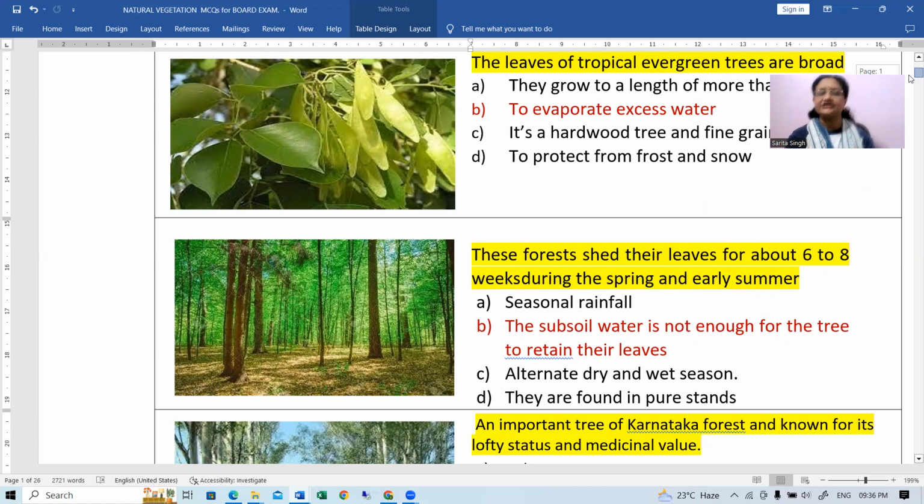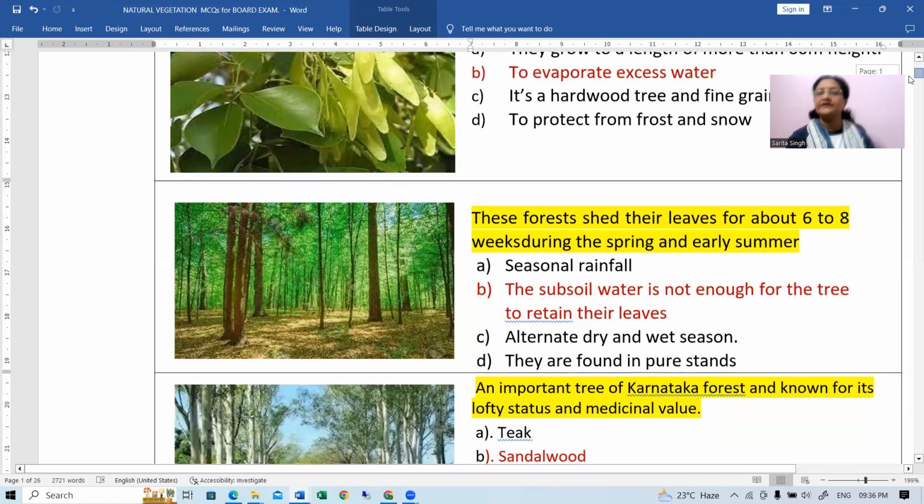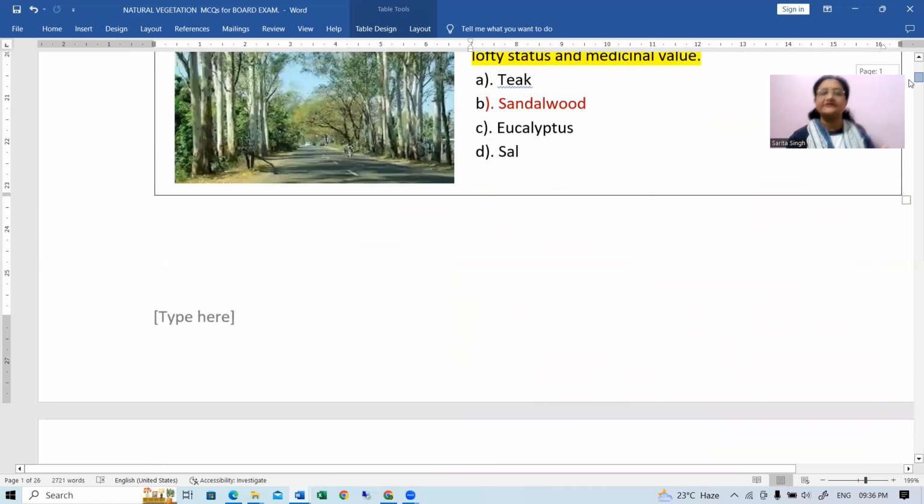उसके लिए आपको इन चारों ऑप्शंस में से आपको सही ऑप्शन चूज करना होगा। Seasonal rainfall is there. Yes, it is correct. Alternate dry and wet season. Correct. They are found in pure strands. Yes, but B is the correct answer for this. The subsoil water is not enough for the tree to retain their leaves. Okay, so that will be the correct answer for this.